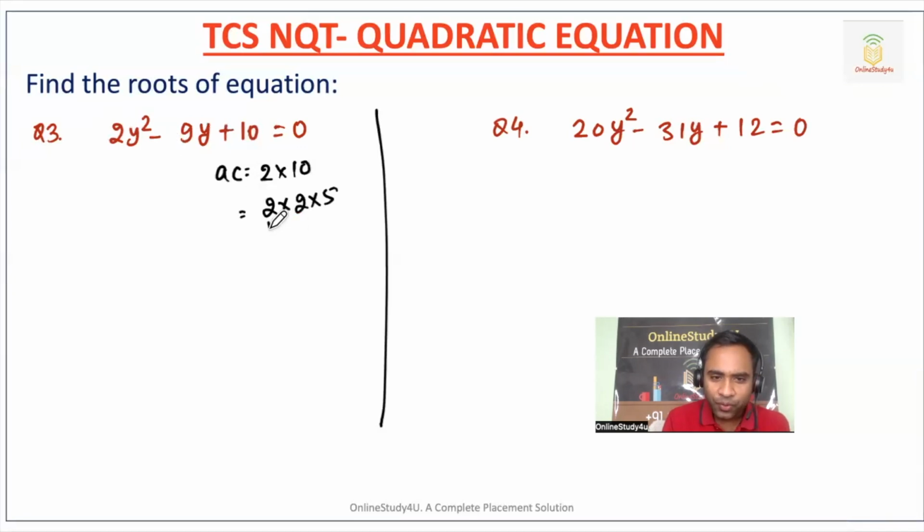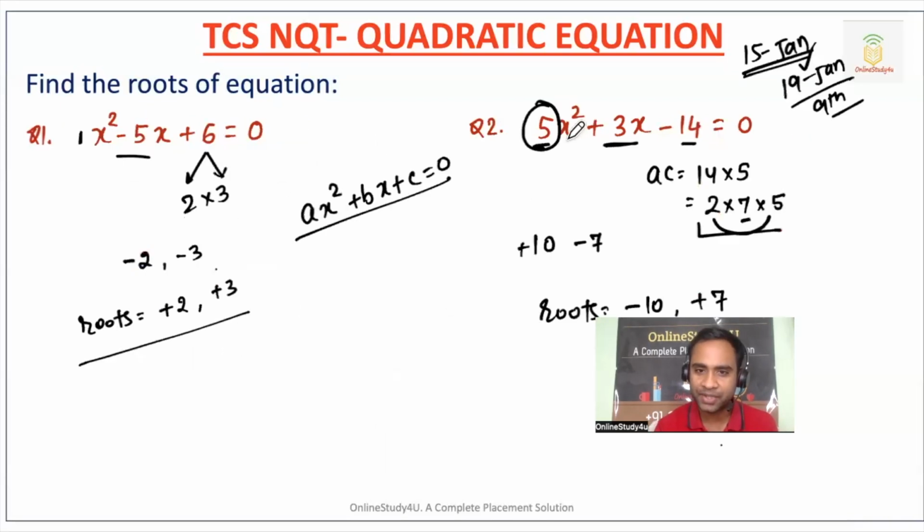Okay, so 2 into 2, 4 and 5, right? Now you want -9, so -4 and -5. Now what will be the roots? Change the sign, so it will become plus 4. Change the sign, it will become plus 5, and then divided by the coefficient. That means divided by a, the coefficient.